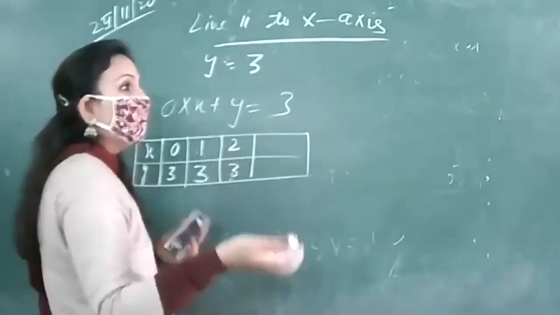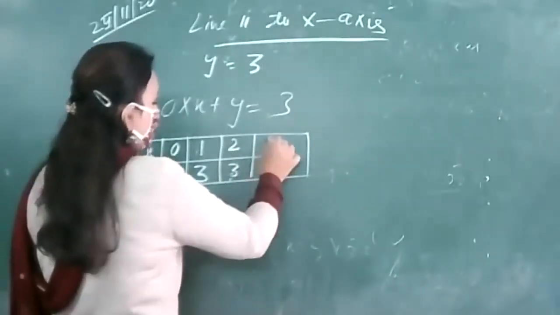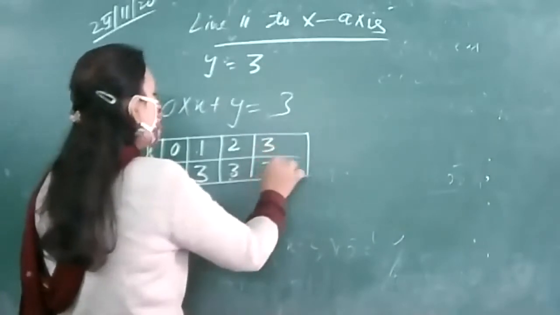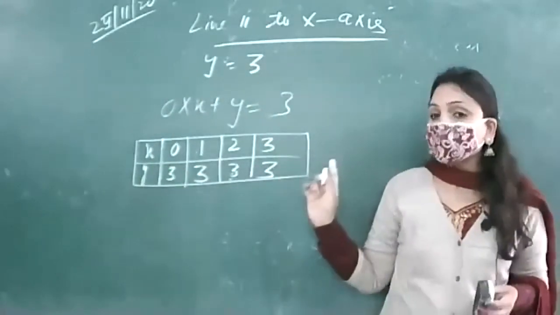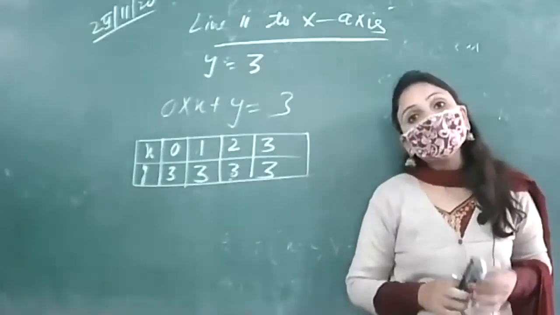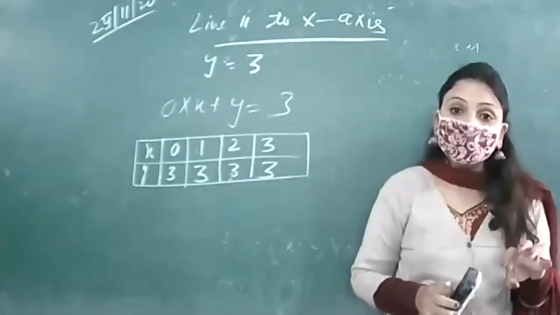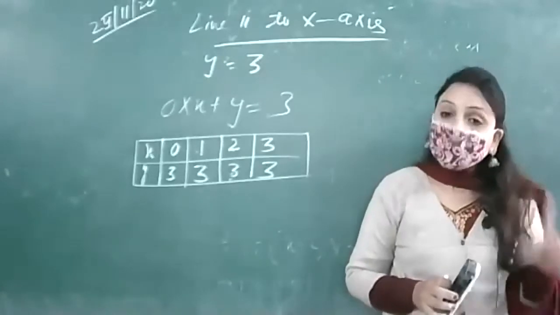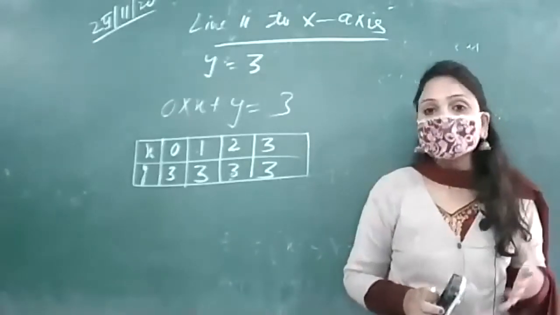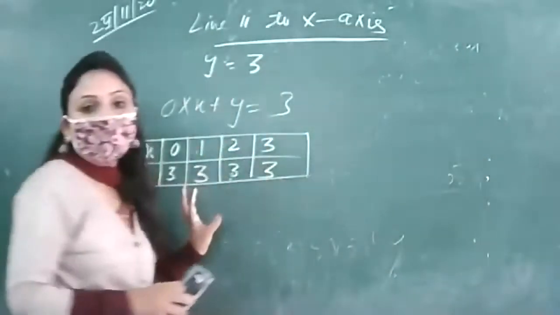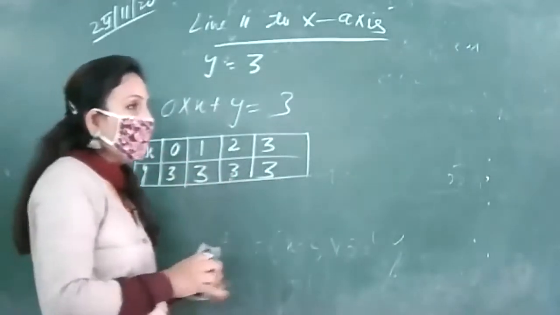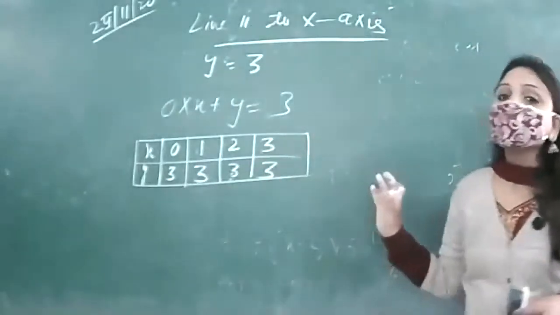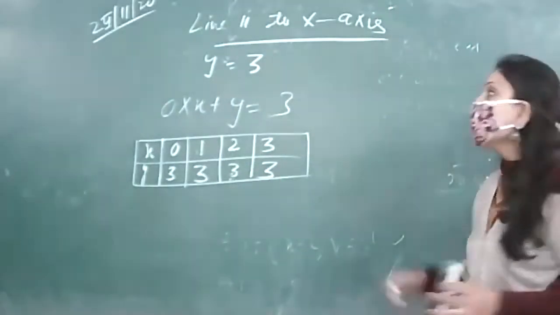That means x3 y3. You have to keep in mind that when we are drawing the graph of such an equation in which x or y, one of them is missing, we will assign the value to that variable which we are inviting ourselves, जिसको हम खुद इनवाइट कर रहे हैं उसको हमने वैल्यू assign कर दी। Now we are getting the points, let us plot these points and see what kind of